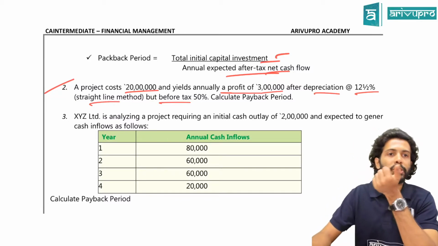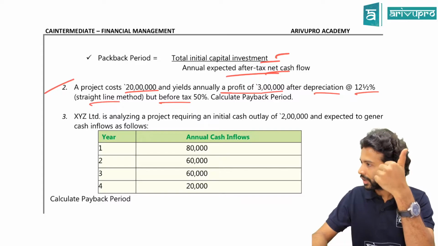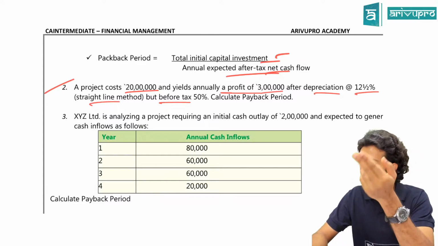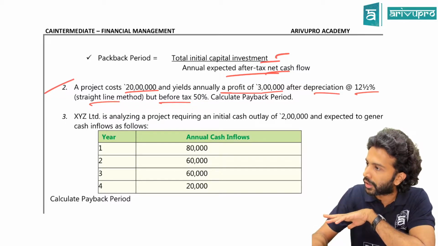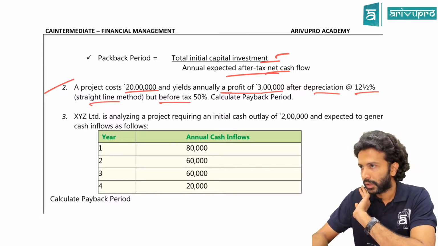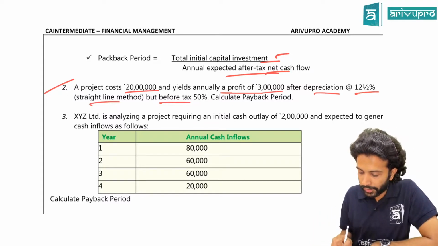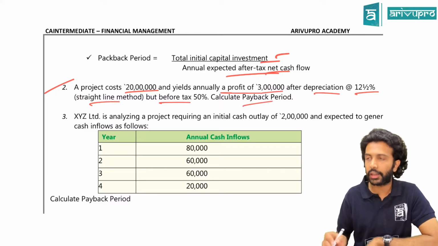We want what cash flow? Pure cash flows, or we want NCF? NCF means net cash flows. How do you get that? It is cash flows after tax and after doing certain adjustments. And one adjustment you have to do here is add back depreciation. Yes or no? Everybody? All right. So this annual profit is after depreciation of 12.5%, but before tax. Calculate the payback period.